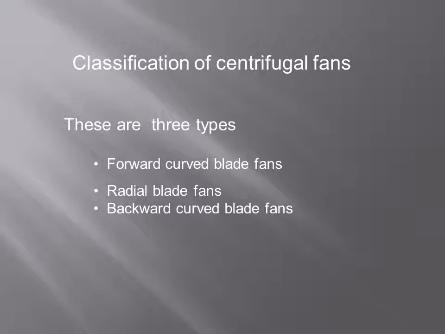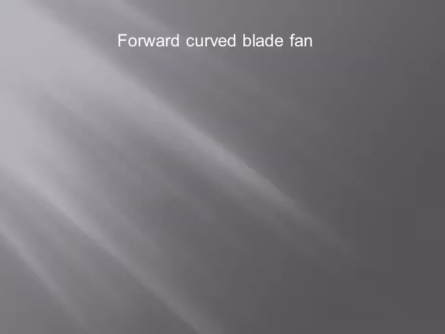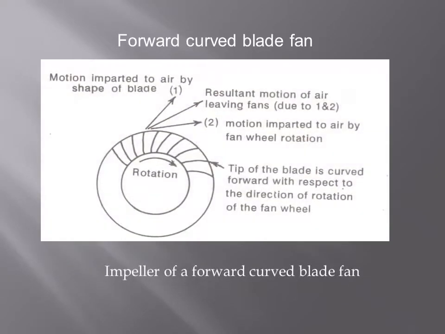We will see one by one what these are. First one is the forward curved blade fan. You can see the blades, the impeller.